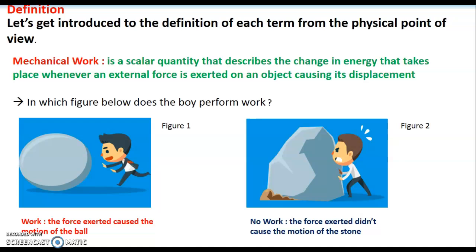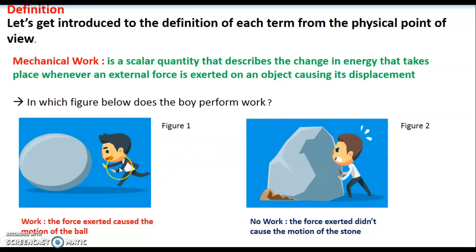As a definition, let's get introduced to the definition of each term from the physical point of view. Mechanical work is a scalar quantity that describes the change in energy that takes place whenever an external force is exerted on an object, causing its displacement. So it's necessary that this force cause the displacement of the object. Otherwise, it's not considered to be performing work. So in which figure below does the boy perform work?